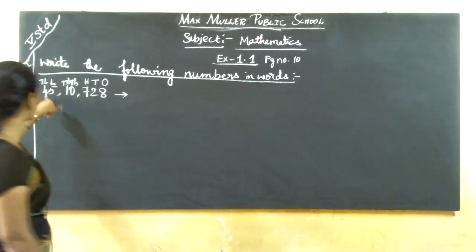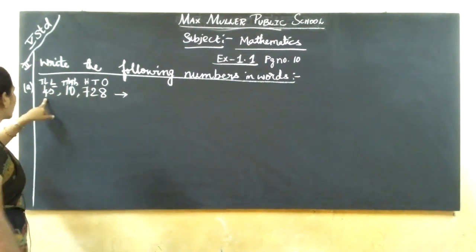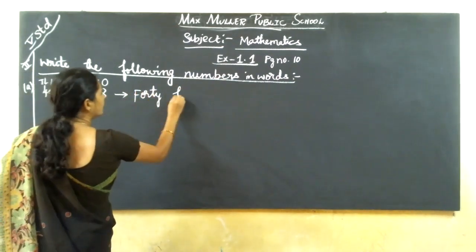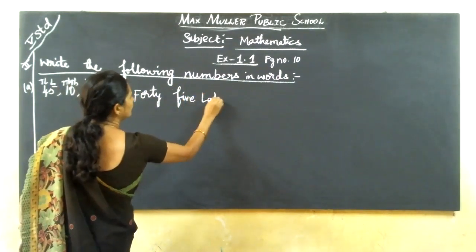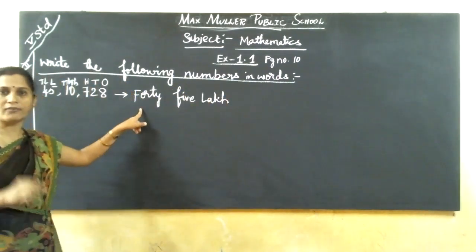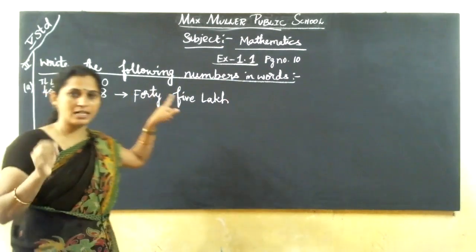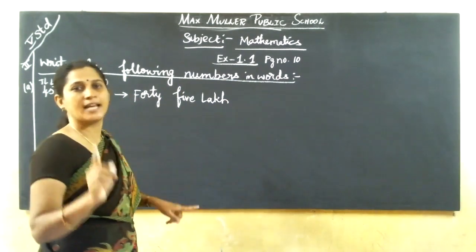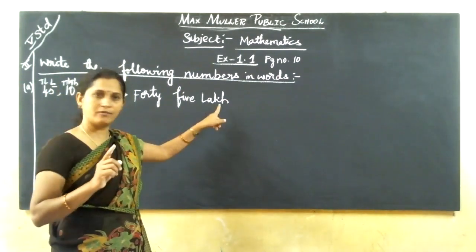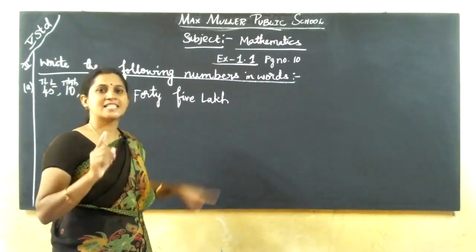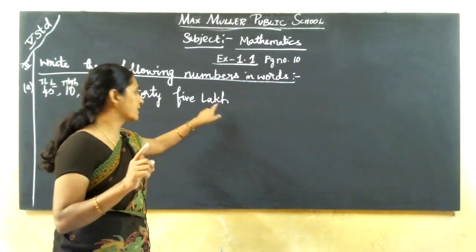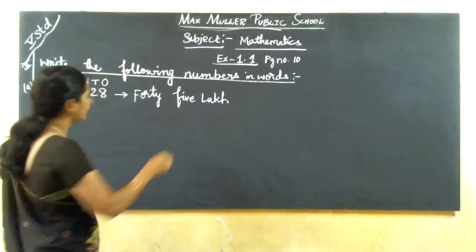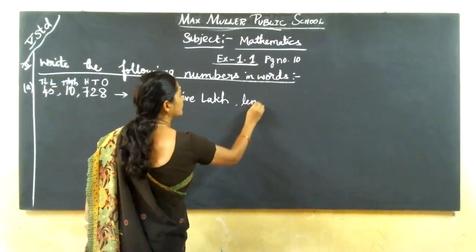So now from here we have to start. What is that? 45 lakhs. F-O-R-T-Y, 45 lakhs. I told you spellings are very important. You should learn spellings also. And L-A-K-H, lakh, not L-A-C. Many are making mistakes in the lakh spelling. No, it is not L-A-C, it is L-A-K-H, lakh. 45 lakh, 10,000.